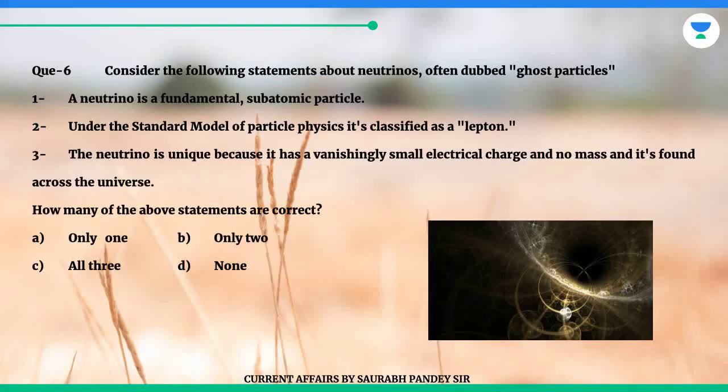Question 6. Consider the following statements about neutrinos, often dubbed ghost particles. 1. A neutrino is a fundamental, subatomic particle. 2. Under the standard model of particle physics, it's classified as a lepton. 3. The neutrino is unique because it has a vanishingly small electrical charge and no mass, and it's found across the universe. How many of the above statements are correct? A. Only 1. B. Only 2. C. All 3. D. None.